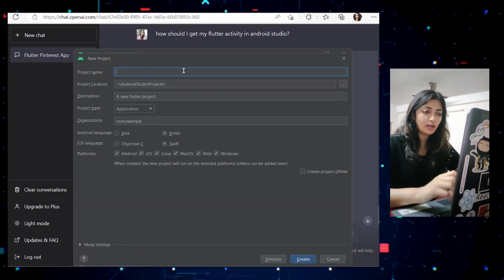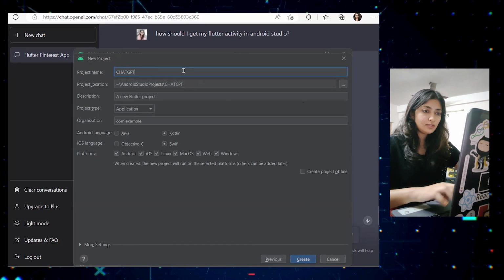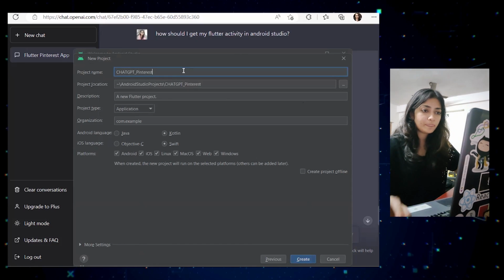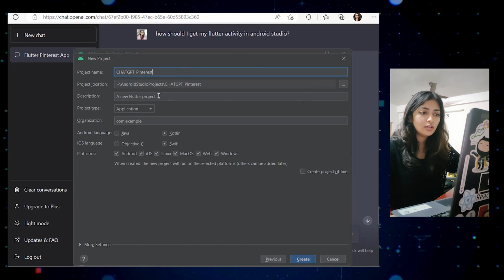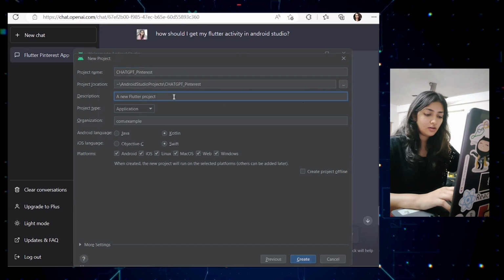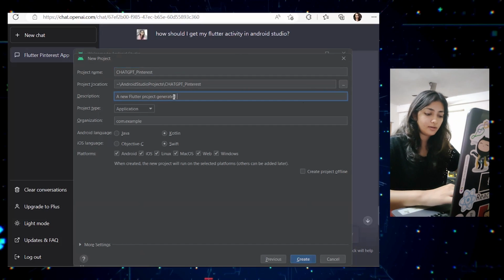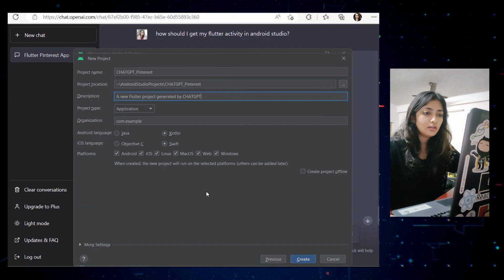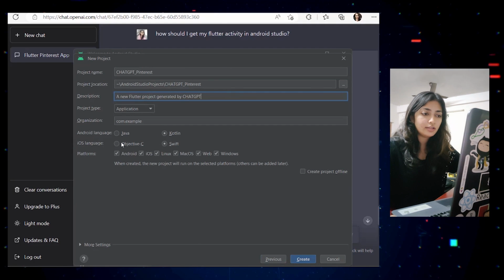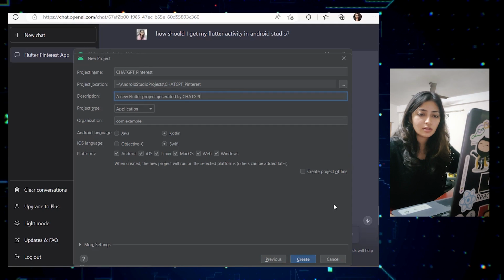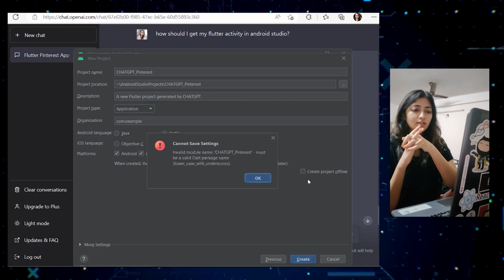We'll give our project name as Pinterest ChatGPT, a new Flutter project generated by ChatGPT. Okay. Kotlin. I'm doing it in Kotlin, Swift. These are the platforms it's gonna run, and we are going to simply create.